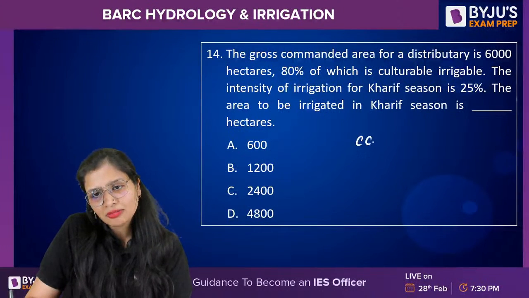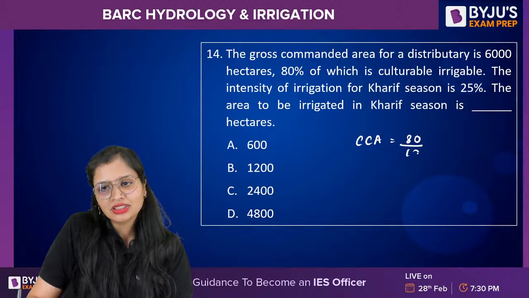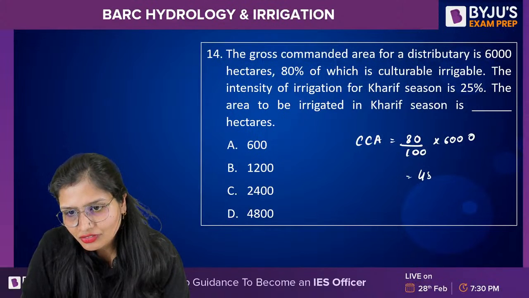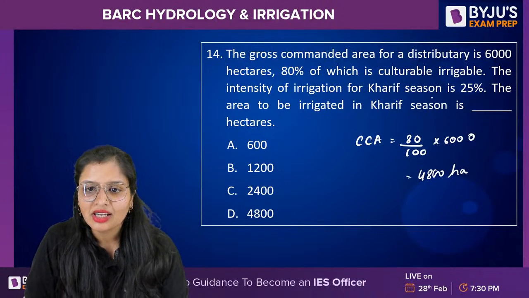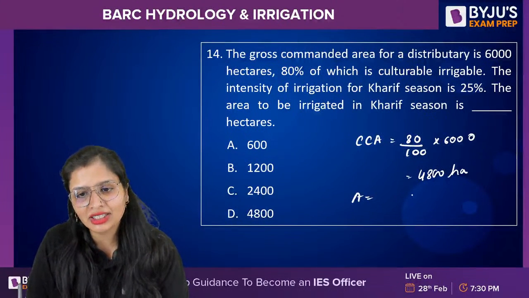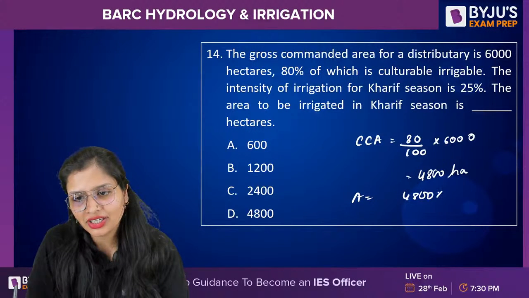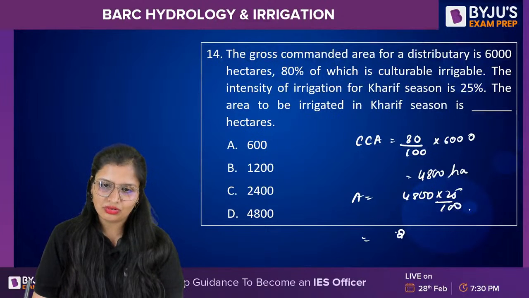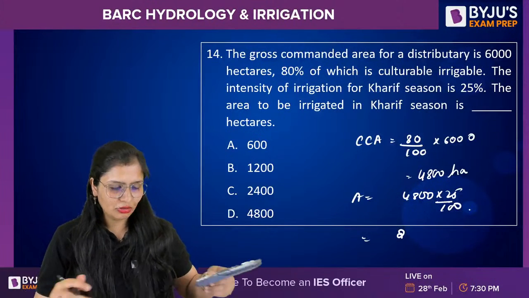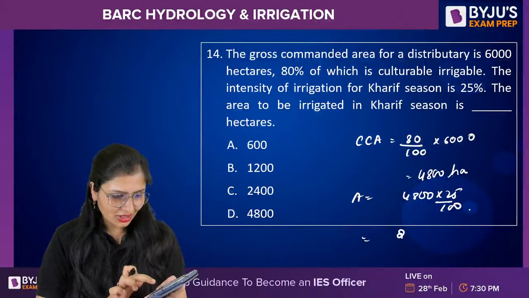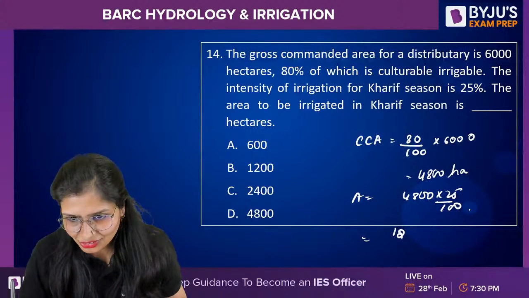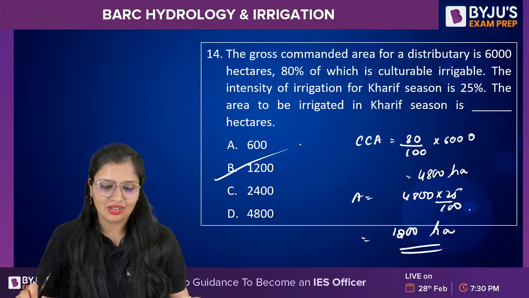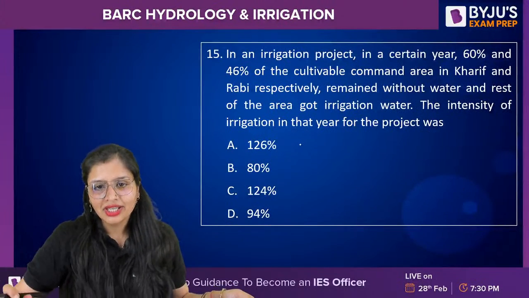So the cultivable commanded area will be how much? 80% of 6,000. How much will it come to? That gives 4,800 hectares. The answer is given. But the intensity of irrigation is given. Meaning how much will be irrigated? 4,800 into 25 by 100. How much will it come out to be? 20. No, 1,200 is coming, right? Let me calculate, brother. I'm not good at solving manually. Since my engineering time, ever since the calculator came, it has become a habit. 1200. Correct.